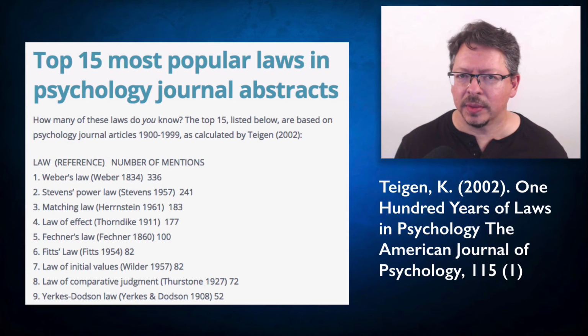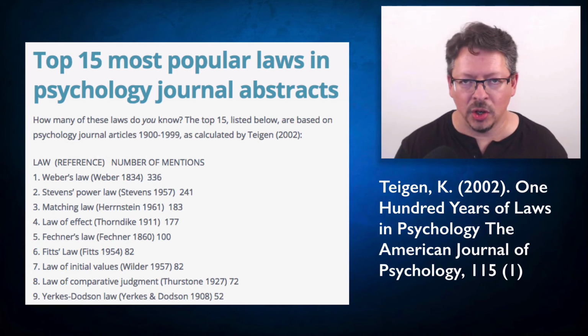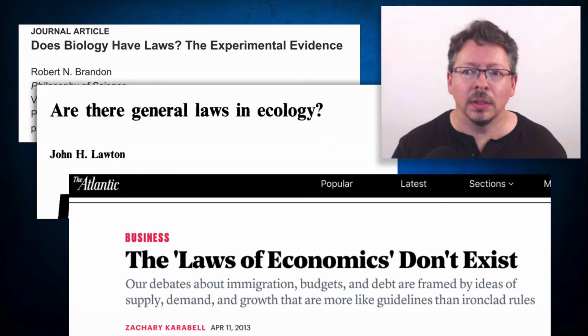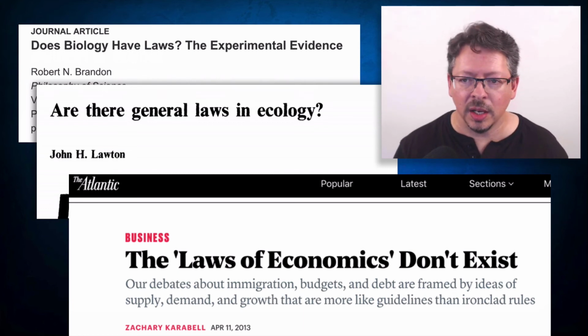The standard conception of a law of nature, as we'll see, is that a law of nature has no exceptions. So today, scientists in fields like biology and psychology and the social sciences are much more hesitant to use the language of laws. And this inspires people, including scientists and philosophers of science, to occasionally write articles engaging with this question of whether there are any genuine laws in the life sciences or in the social sciences.